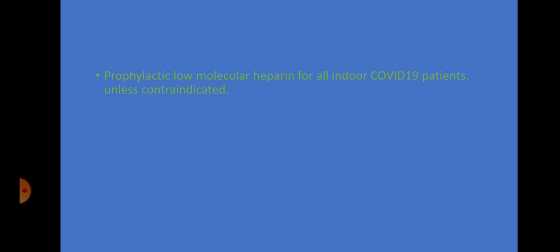Now, patients who are admitted due to COVID-19 in the hospital may be given prophylactic low molecular weight heparin if it is not contraindicated due to any bleeding risk or thrombocytopenia. By giving prophylactic low molecular weight heparin, like enoxaparin, we can prevent clotting in the blood vessels.